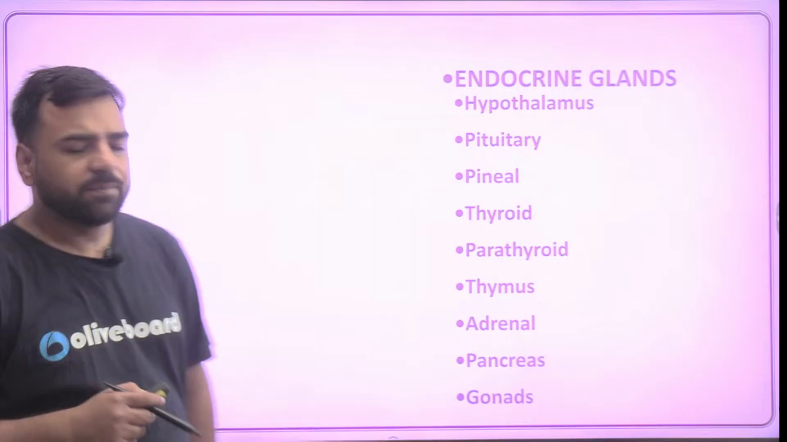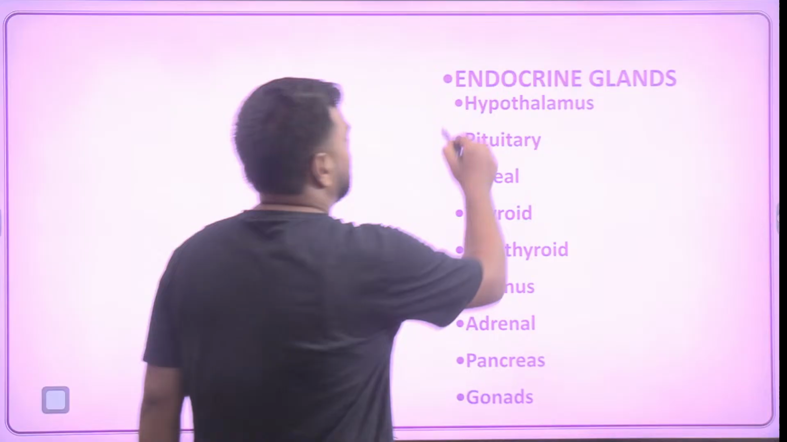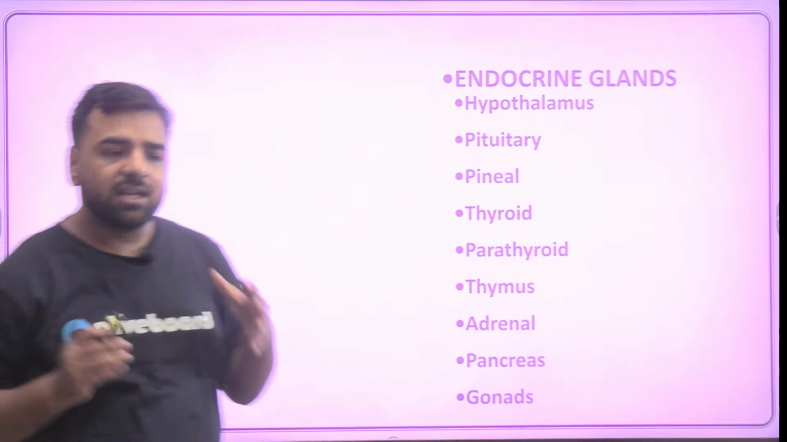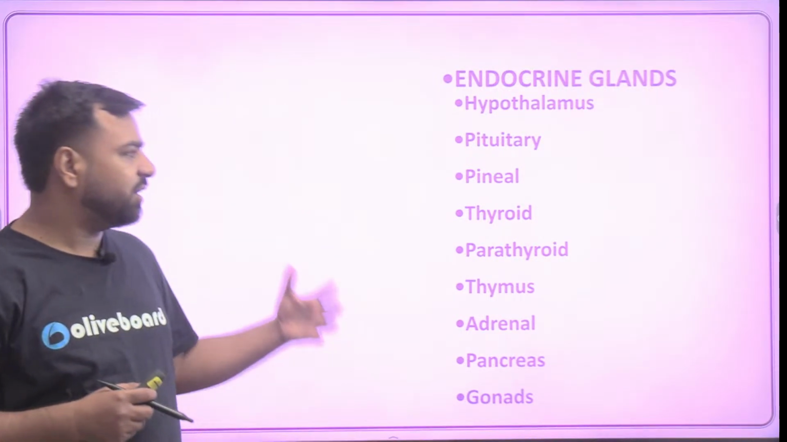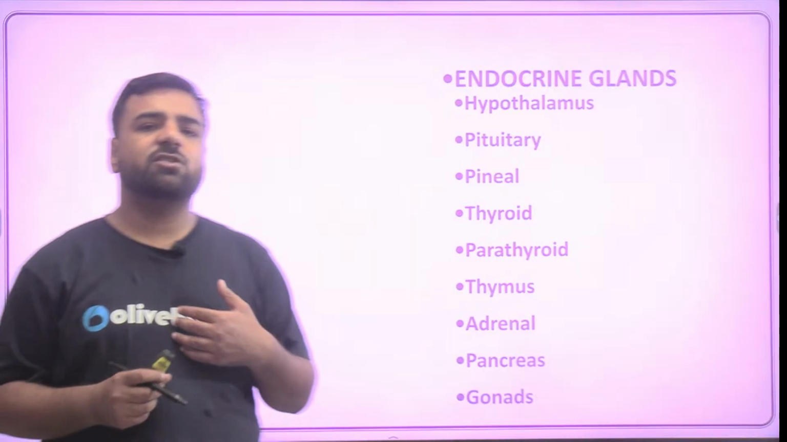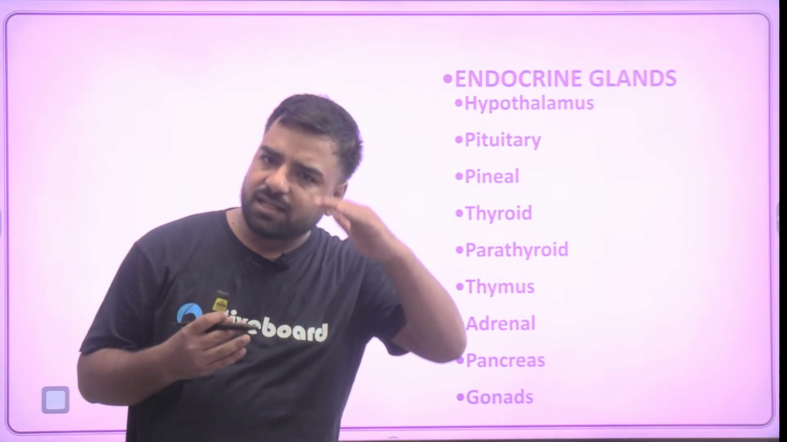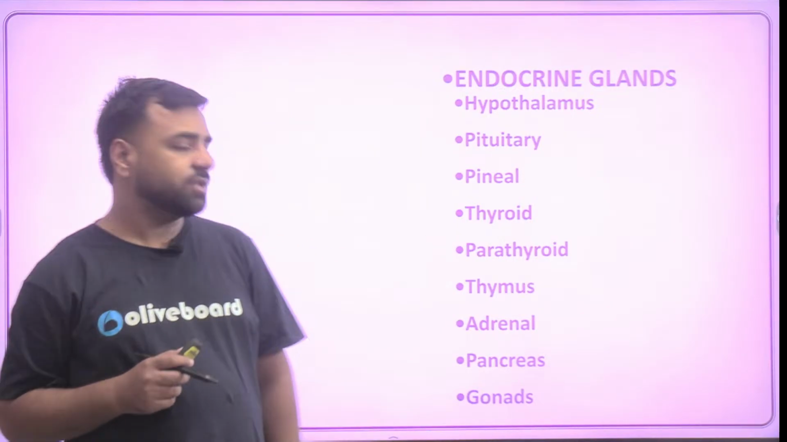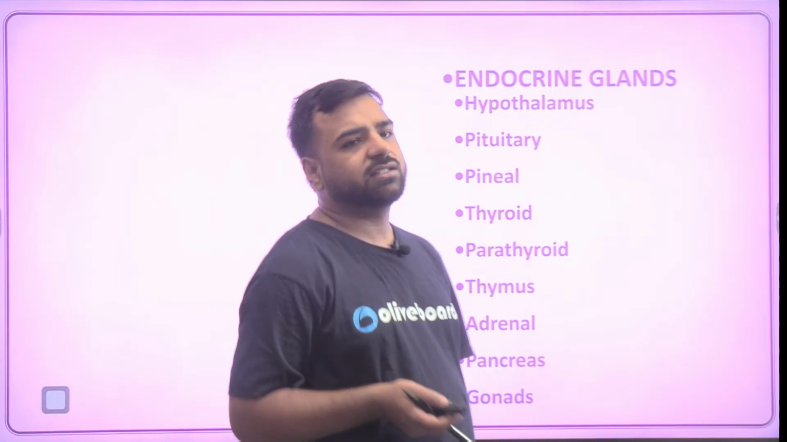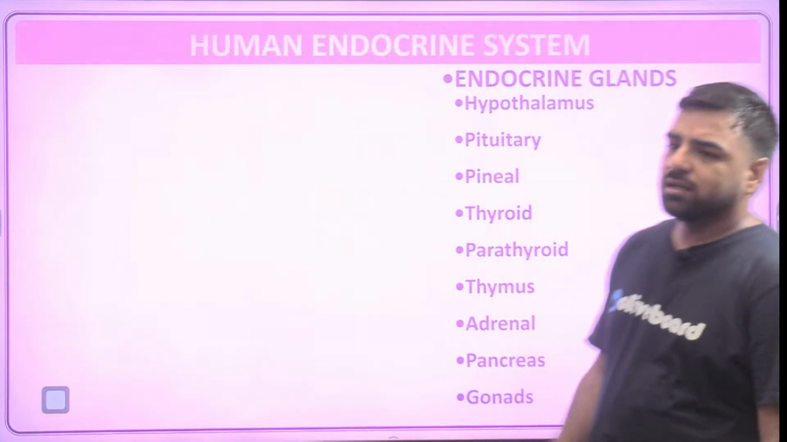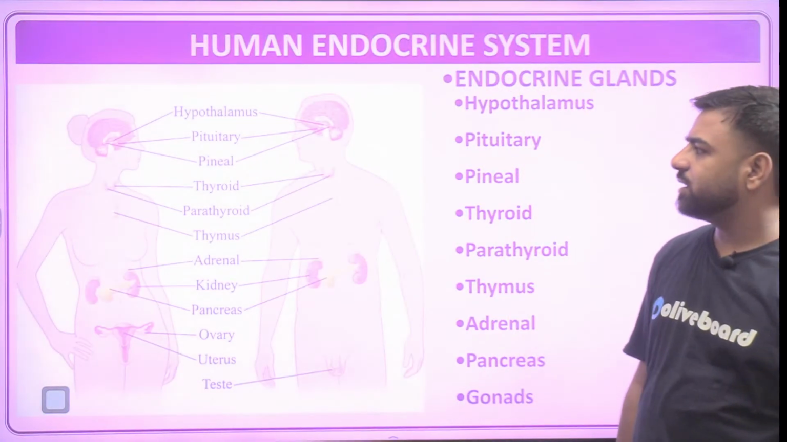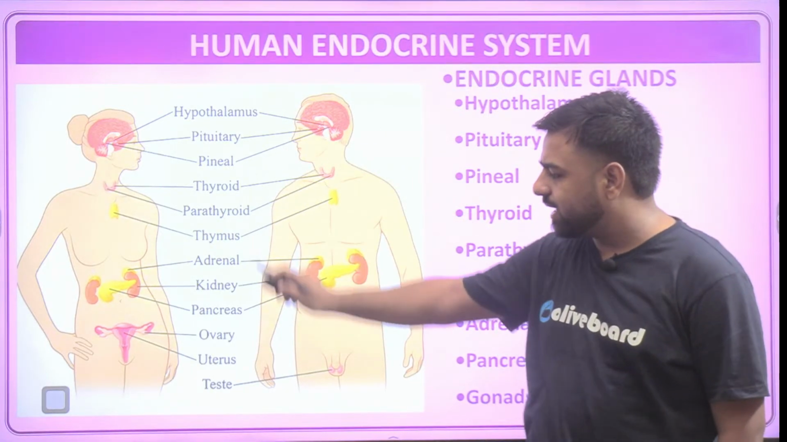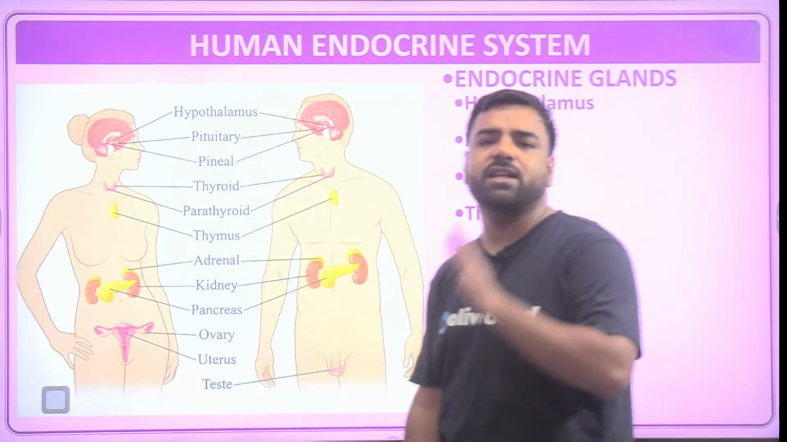So the endocrine glands include the hypothalamus, that is part of the brain. Then we have pituitary, pineal, which is the smallest gland, and the thyroid gland, which is the largest endocrine gland. Then we have parathyroid, which is situated above the thyroid, and thymus, which is known as the aging gland, because as we grow, this gland keeps on decreasing. Then we have the adrenal gland, which is above the kidneys, the pancreas, from where pancreatic juice is secreted, and gonads, that is testes in the male and ovaries in the females. So yep, we are talking about the human endocrine system. Here we have all those glands: hypothalamus, pituitary, pineal, everything is mentioned at which location which gland is present.